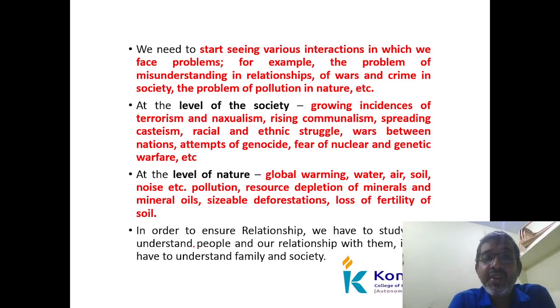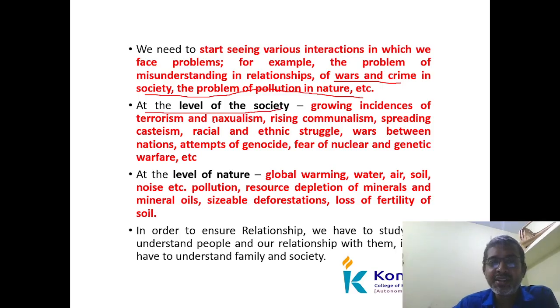So we need to start seeing various interactions in which we face this problem. For example, misunderstanding in relationships, wars and crime in the society, and pollution in nature. At the level of society, we see terrorism, naxalism, rising communalism, spreading casteism, racial and ethnic struggle, wars between nations, attempted genocide, and fears of nuclear and genetic war. These are problems based on the society. At the level of nature, there is global warming, water, air, soil and noise pollution, resource depletion of minerals and mineral oil, sizable deforestation, and loss of soil fertility.